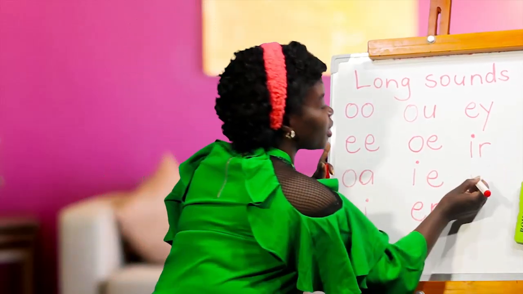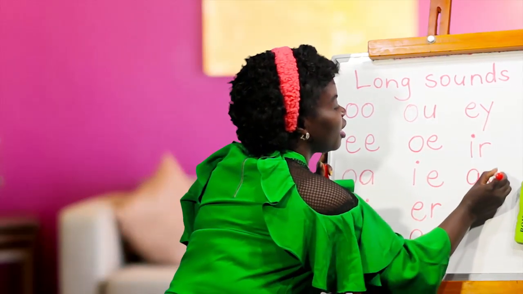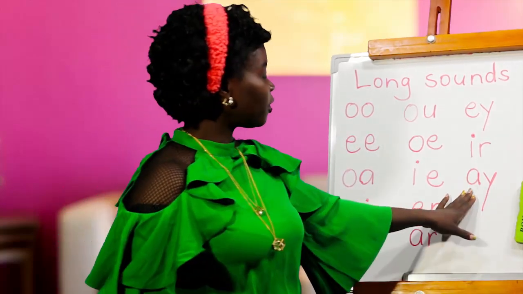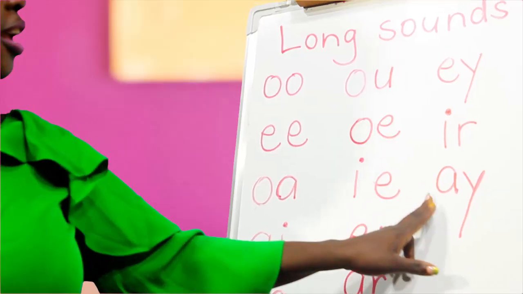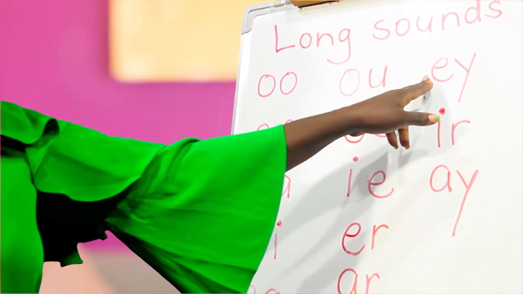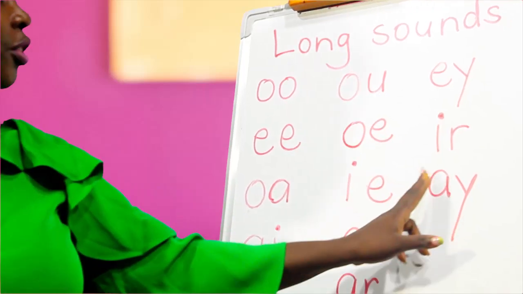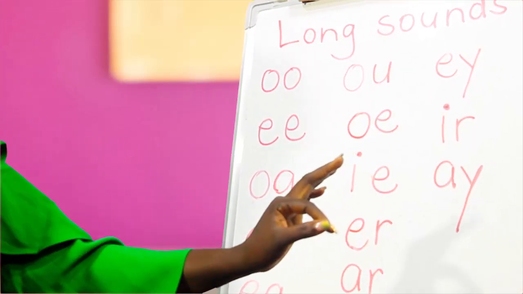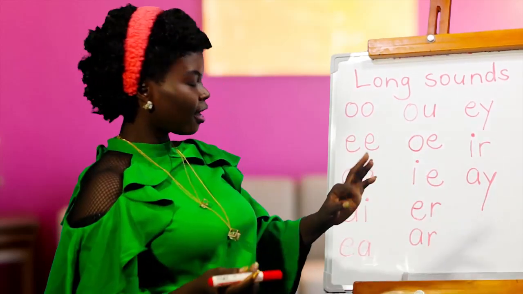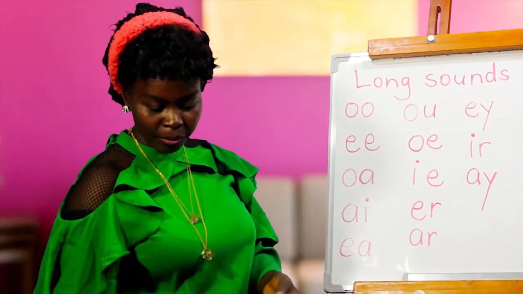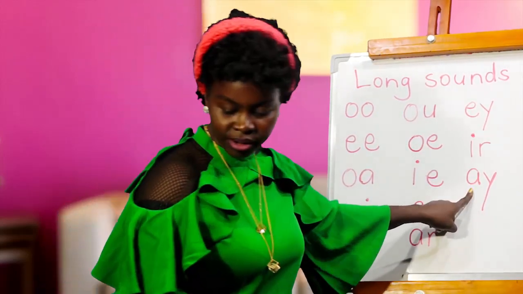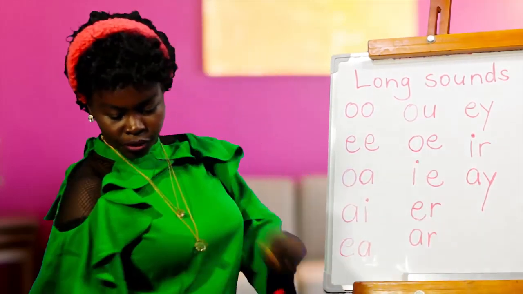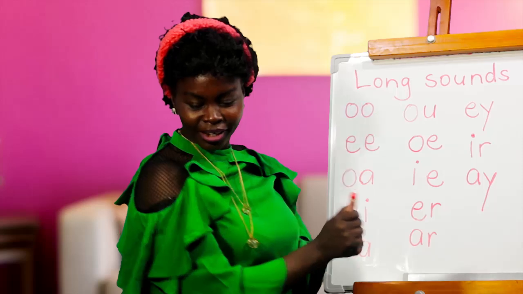I have another one here. I have that sound. So what am I going to say? Here we're going to say A, like this one here. Okay, they sound the same. Everyone, you can say A. A for play, day, way. You can name them. So many words. You can get so many words under sound A. Okay?